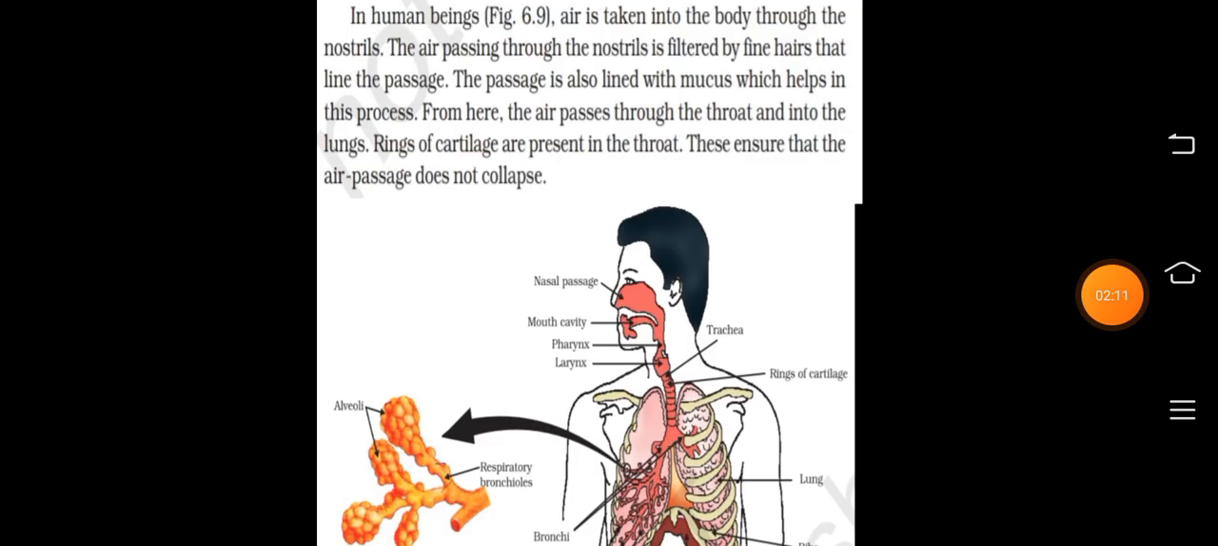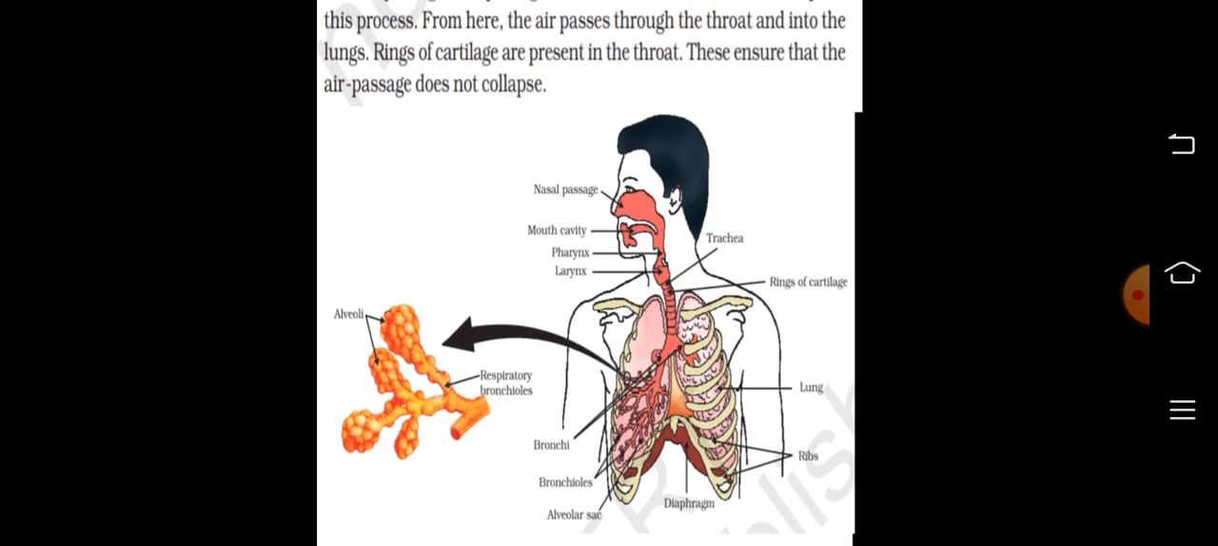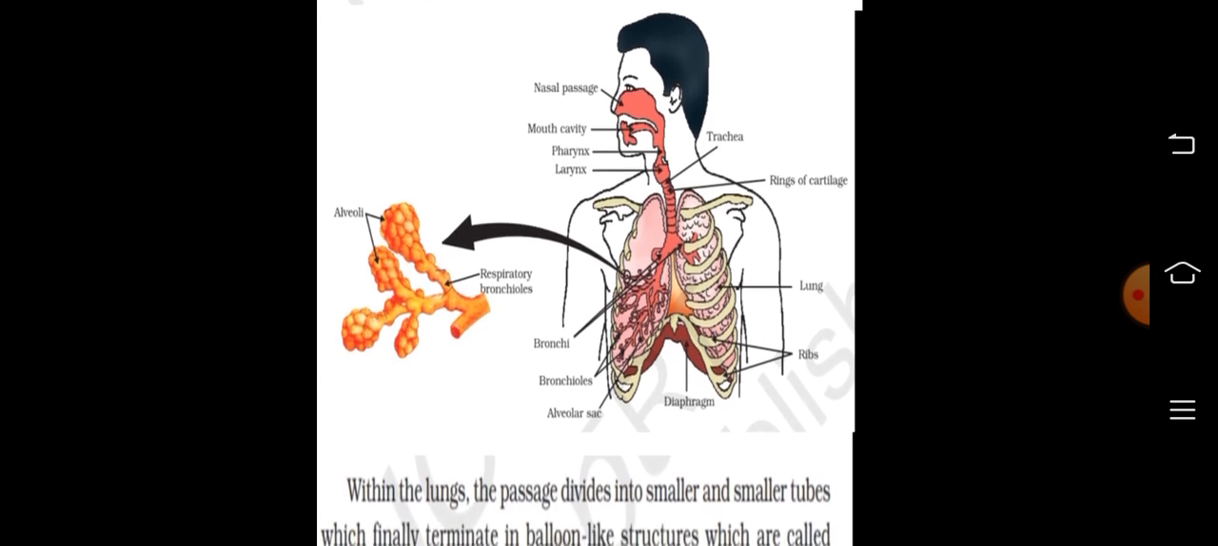In human beings, air is taken into the body through the nostrils. The air passing through the nostrils is filtered by fine hairs that line the passage. The passage is also lined with mucus, which helps in this process. From here, the air passes through the throat and into the lungs. Rings of cartilage are present in the throat. These ensure that the air passage does not collapse.